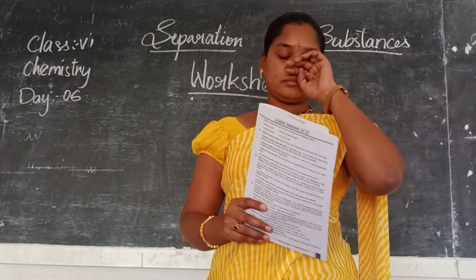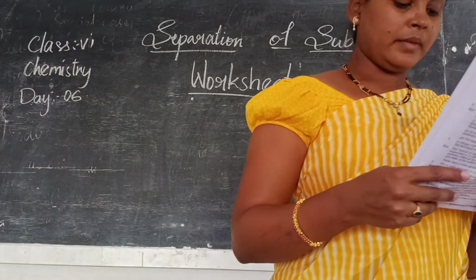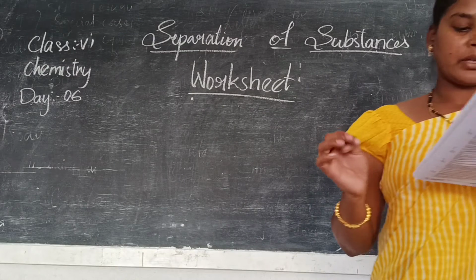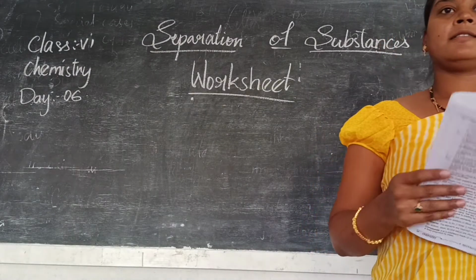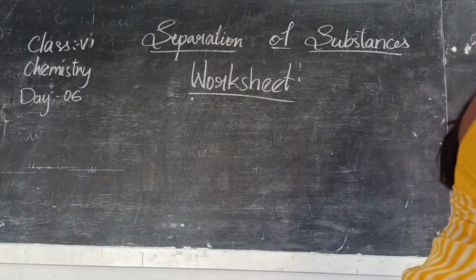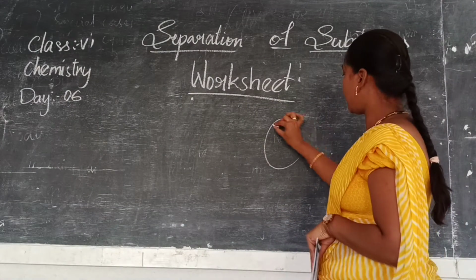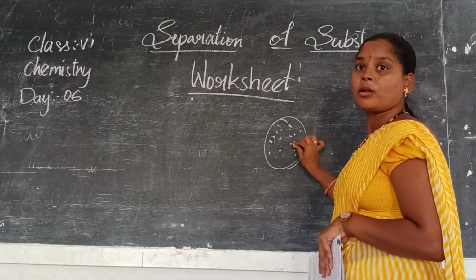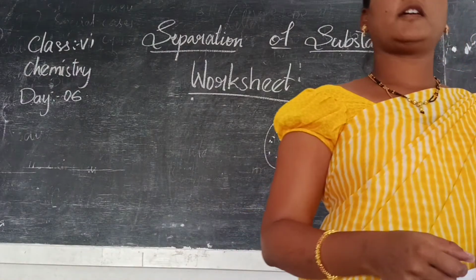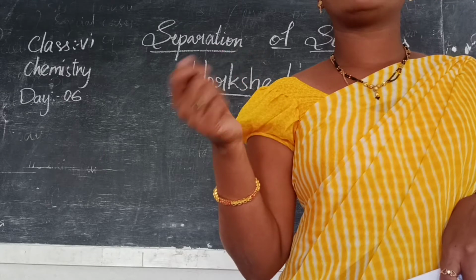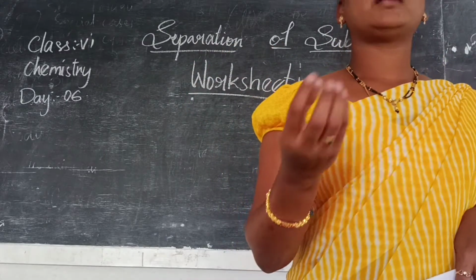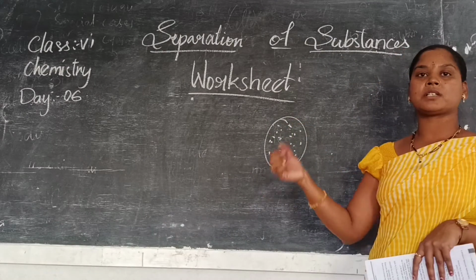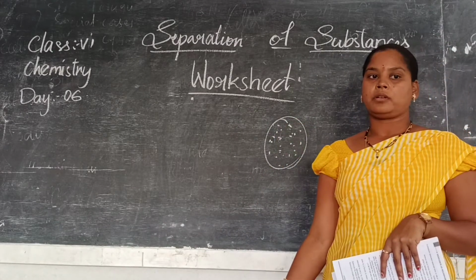Okay. The first question is, explain sieving. Is it good practice to sieve flour before consuming it? Why? Do you know what sieving is? A round thing which has holes in it, where we can sieve flour to make rotis and all those things. They will sieve the flour, right? Why will they sieve the flour? Because whatever harder or bigger substances are there will stay in the sieve, and the small substance will fall down. Okay.